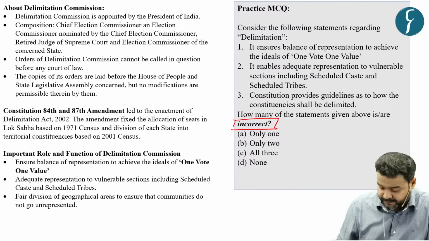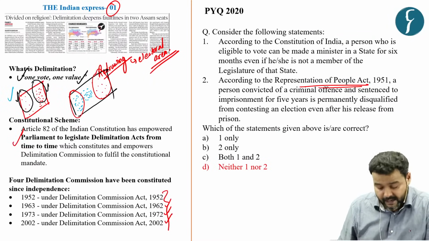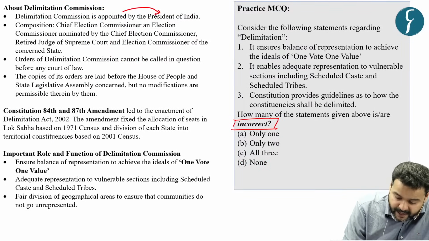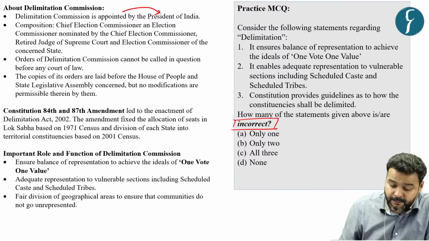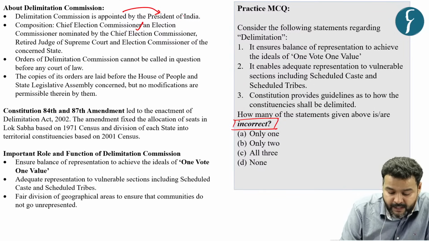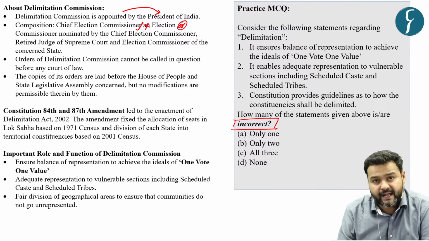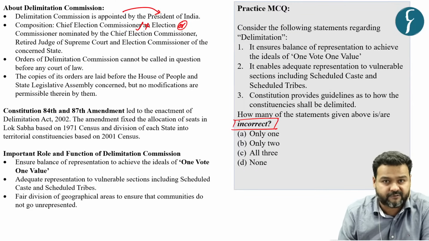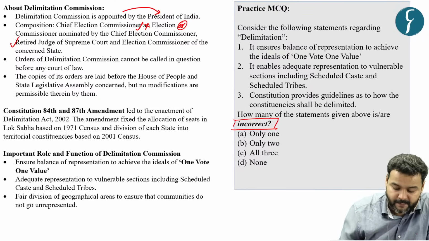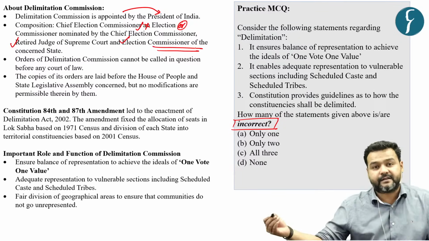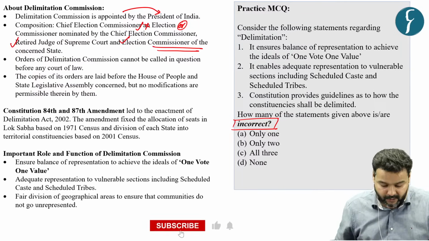Again, using Article 82, Parliament legislates the Delimitation Act, and the Delimitation Commission is appointed by the President of India, and the composition includes the Chief Election Commissioner or any other election commissioner nominated by the Chief Election Commissioner, a retired Supreme Court judge, and the election commissioner of the concerned state where the delimitation exercise is going on.